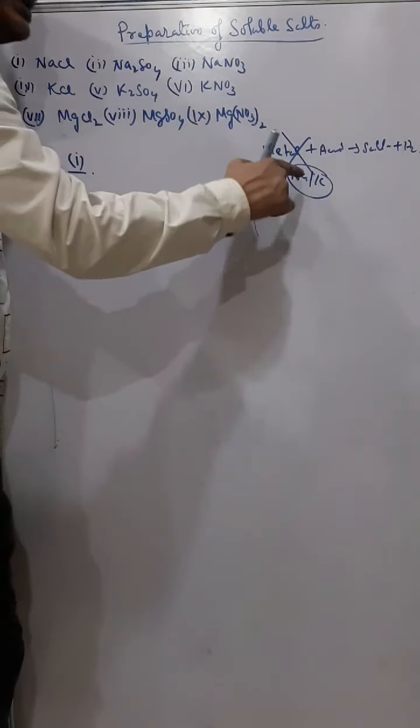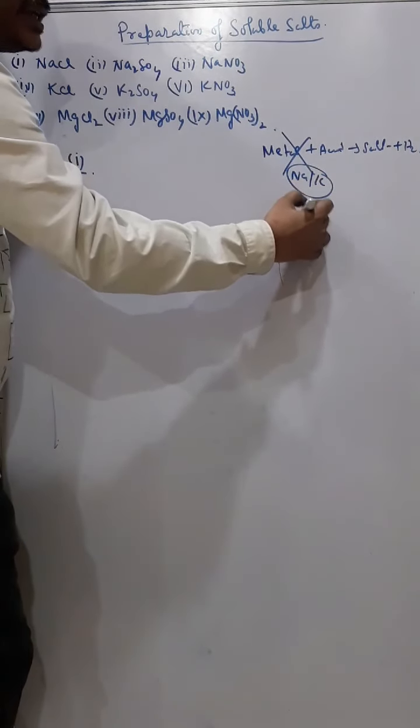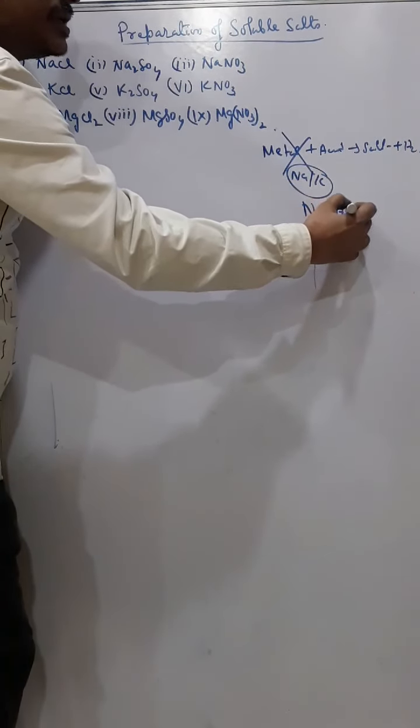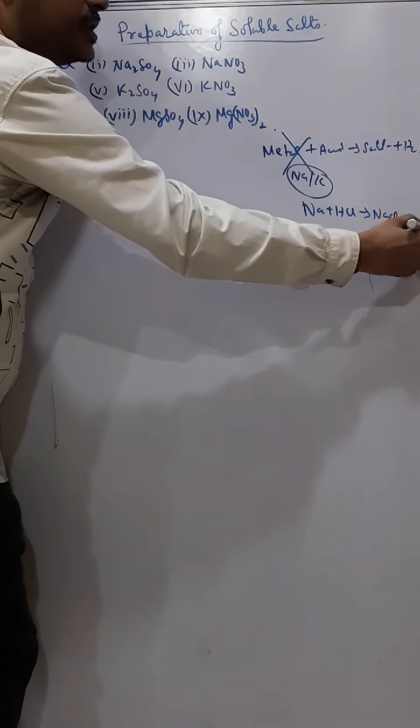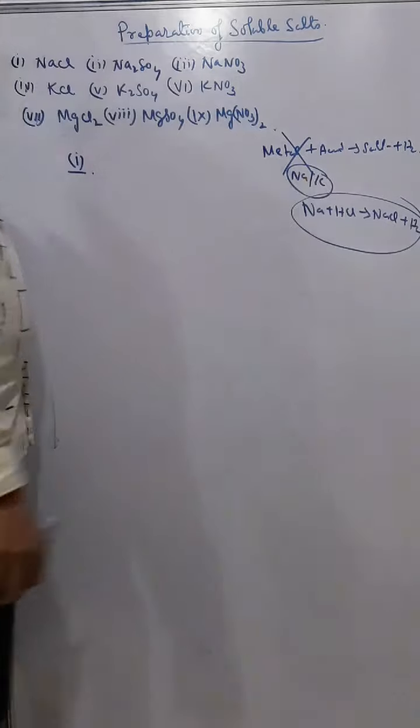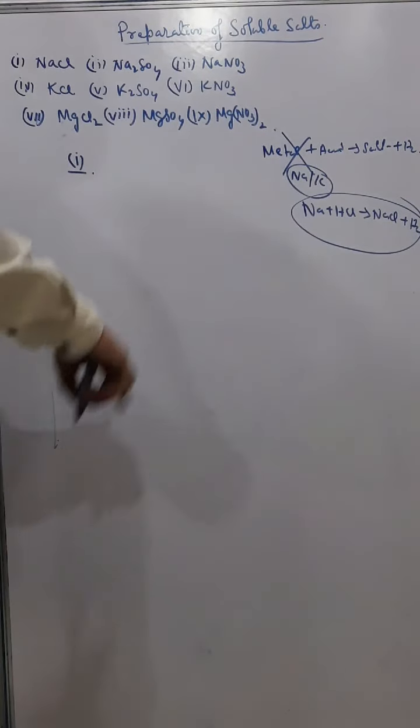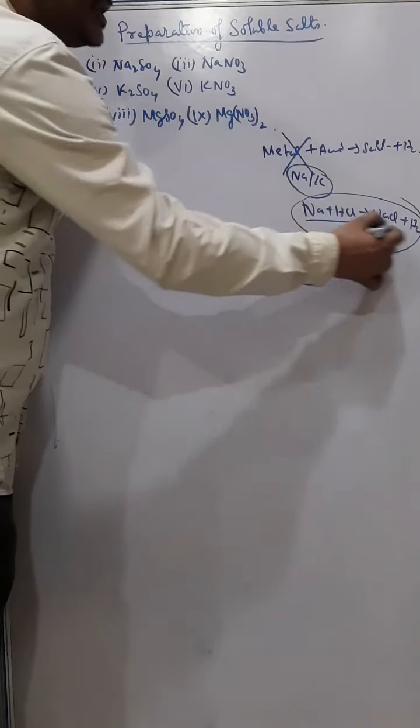Although this reaction happens, understand, Na plus HCl gives NaCl plus hydrogen, this reaction happens. But if they ask you how to prepare sodium chloride, and during that time you give this reaction, you will get 0 marks.